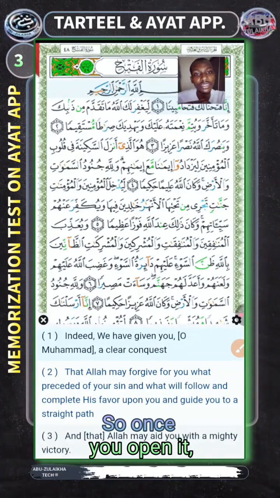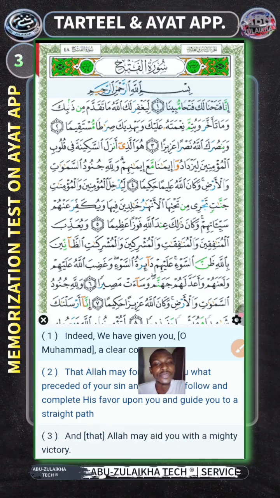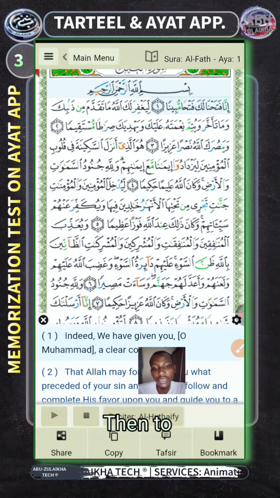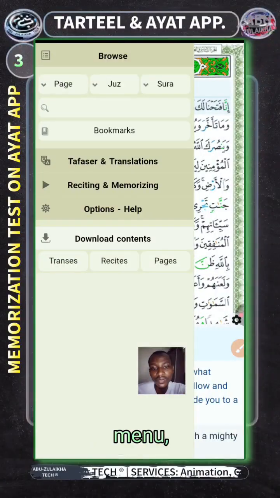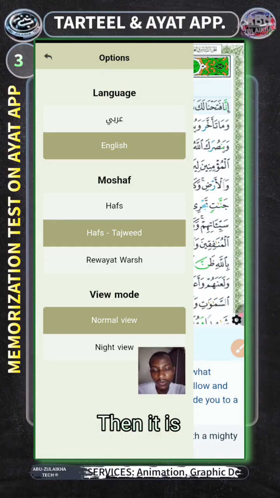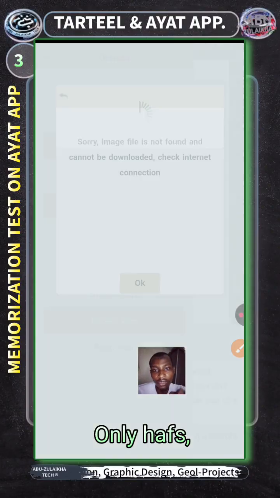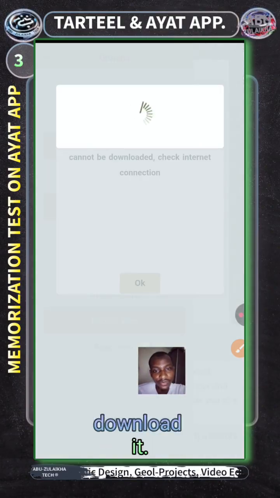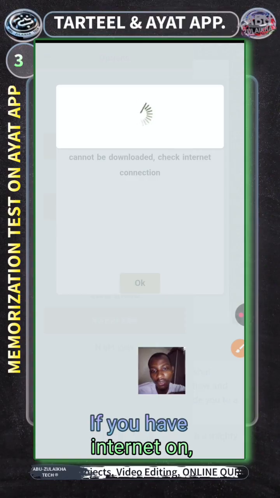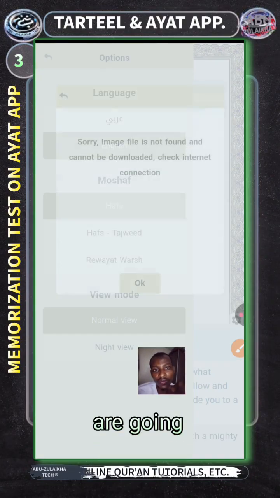So once you open it, you are not going to see this kind of view, right? You are not going to see the tajweed colors and other ones. To enable that, you have to go to the menu, then go to option, then it is from here. For the first time, this is what you are going to see, only ayat, right? Then it will now download the images within that place. If you have internet on, then you just say okay. Do you understand? So this is what you are going to see for the first time.